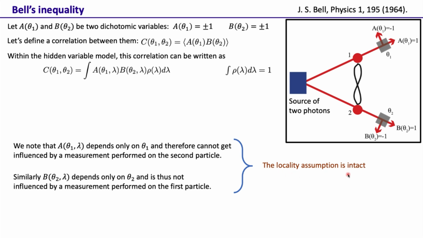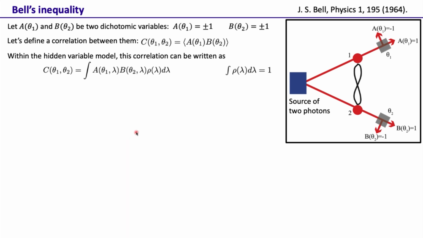So the locality assumption is intact here, and this is done specifically to avoid those situations that we had in the Einstein-Podolsky-Rosen argument, in which it turns out that doing something on the first particle decides the wave function that the second particle would actually take. So this is to make sure that those non-locality interpretations, which the hidden variable theory wants to get rid of, are excluded, and that's why there is a strict locality assumption being put here. Now that the locality assumption is intact, we can proceed further.